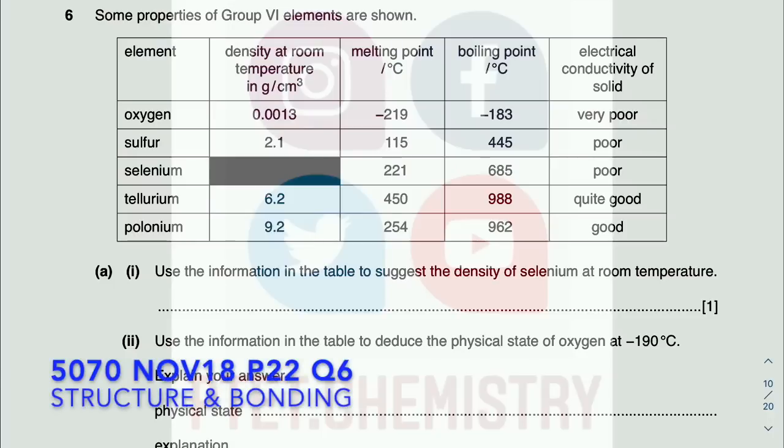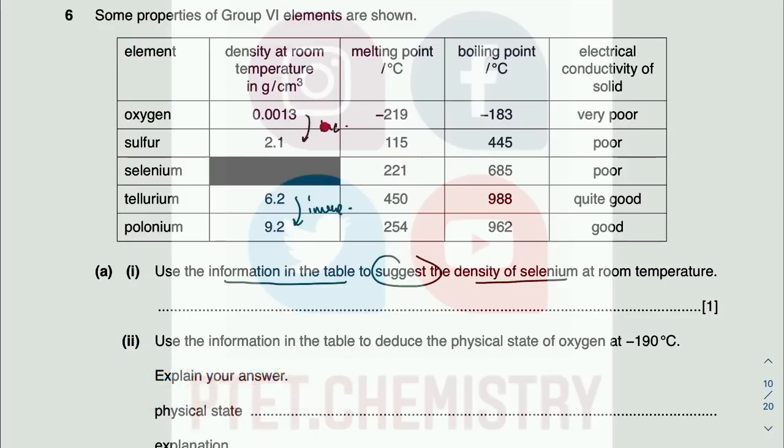Now, they want you to use the information in the table to suggest, so it's a prediction, the density of selenium. Here you can see it increase from oxygen to sulfur, and it increases again here. Just by looking at the trend, you can see that the density increased. So you could suggest a value somewhere in between.